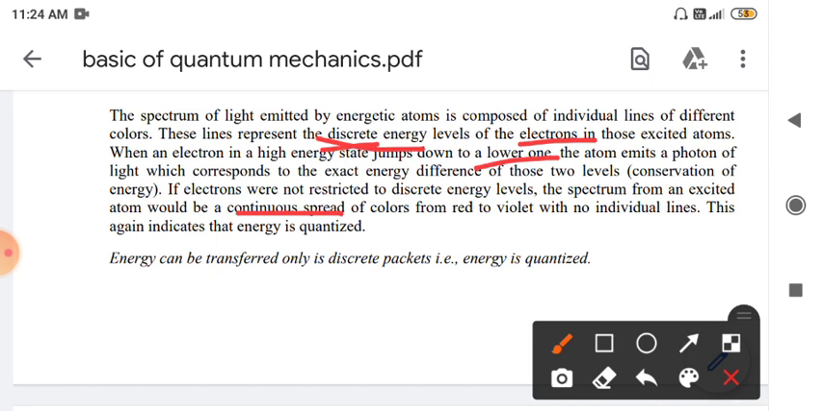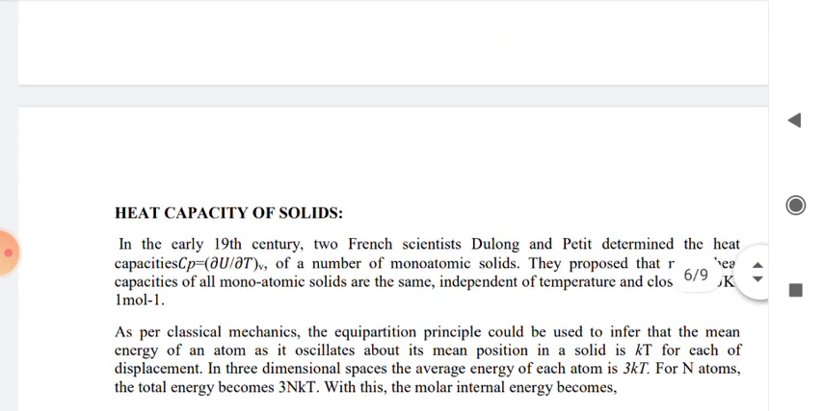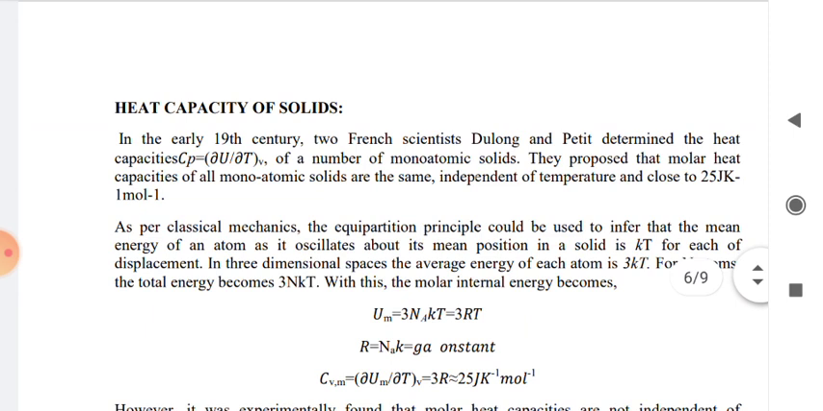Based upon this phenomenon, only the allowed transitions will occur, and those transitions are in a discrete manner. So again we can say that energy can be transferred only in discrete packets. That is, energy is again a quantized thing. That is one fact, the atomic spectrum of a particular system.